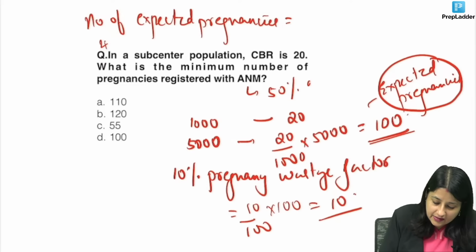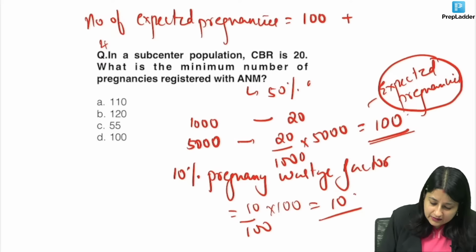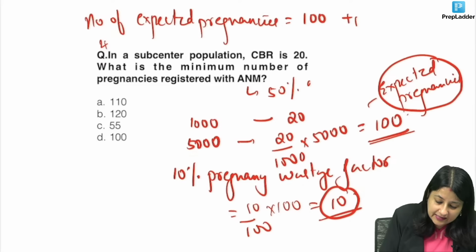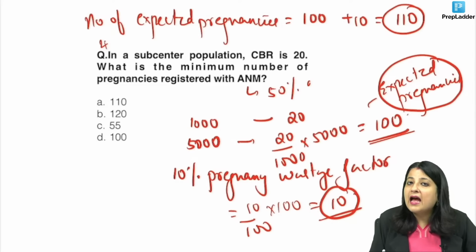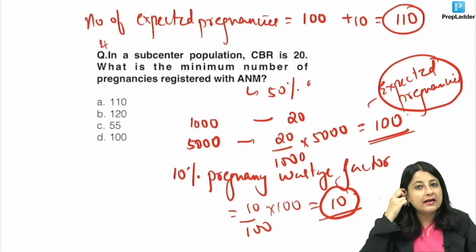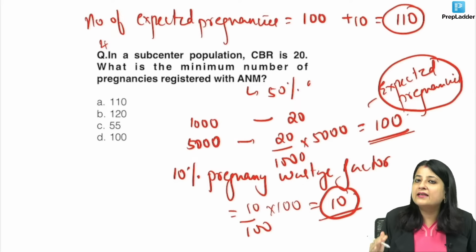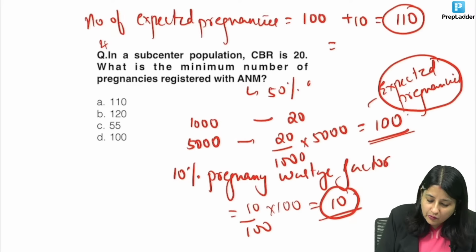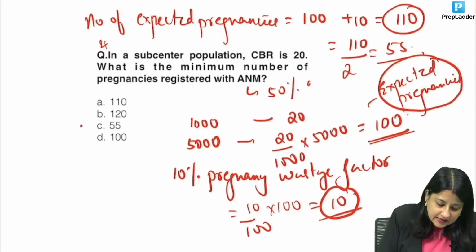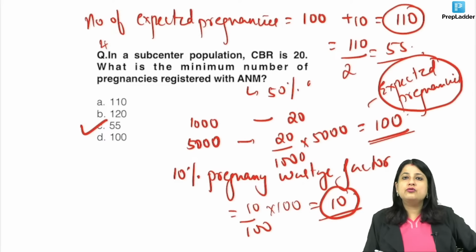Whatever pregnancies we are expecting, 100 plus whatever wastage we are expecting, 10. So that becomes how many? That becomes 110. And at any one point of time, what has to be the number of pregnancies which is registered with the ANM? It has to be 50%. So at one point of time, how many pregnancies will be registered with the ANM, guys? 55. Clear? Point to be noted.